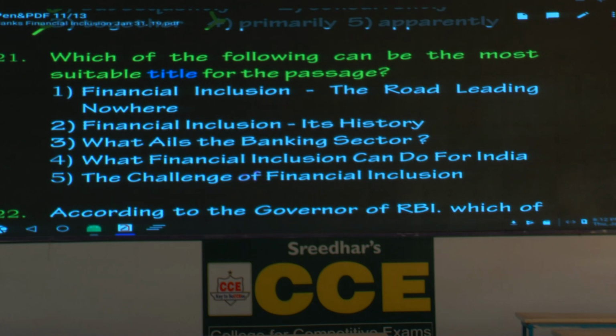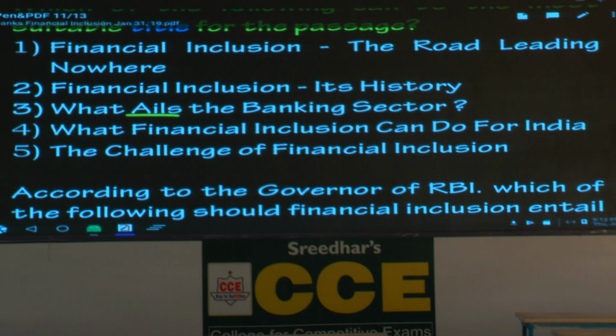What ails? Underline the word ails. Ails means what? Ailing organization, suffering. Please write suffer. Ailing means suffering. What ails the banking sector means what troubles the banking sector, what bothers the banking sector, what are the problems that go with the banking sector. Is it right? Is it about the banking sector or financial inclusion? So that's a general statement. What is the fourth option?